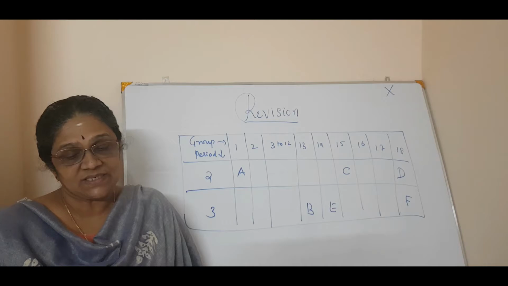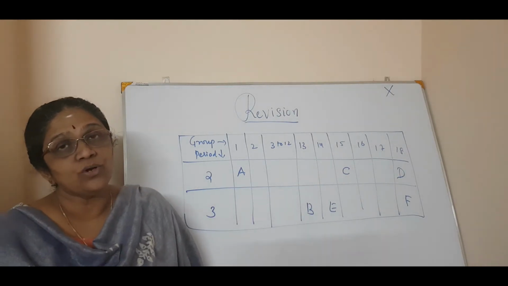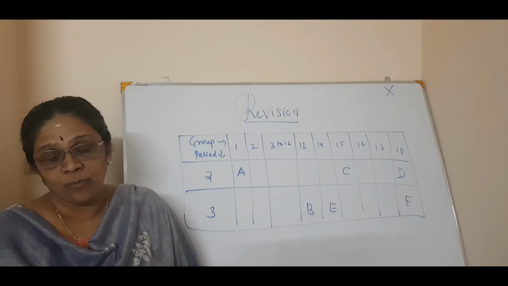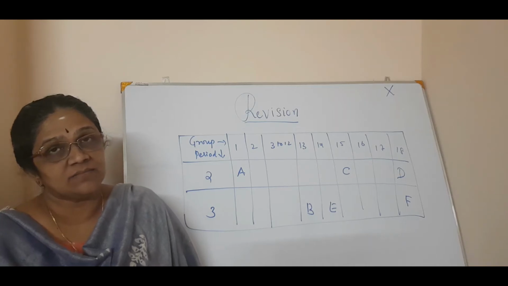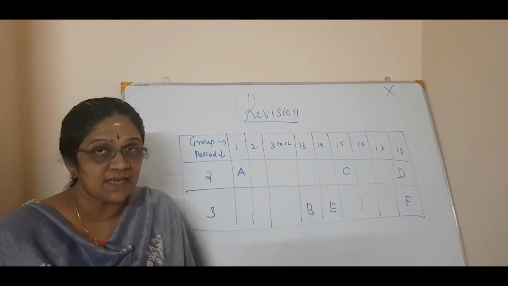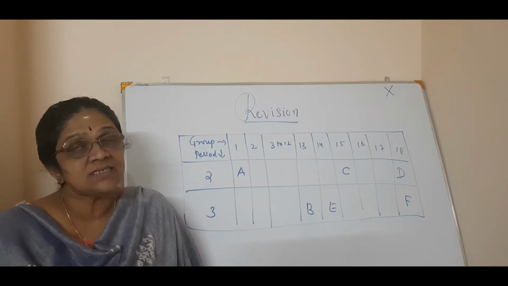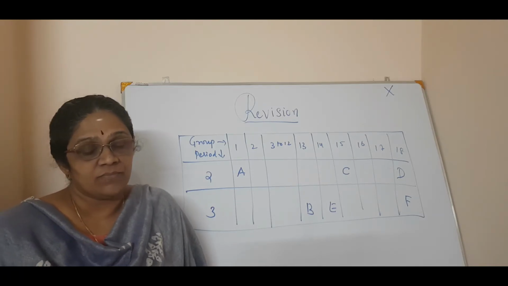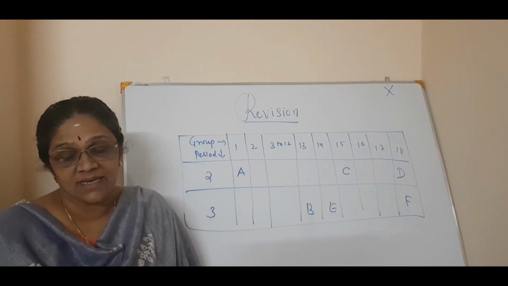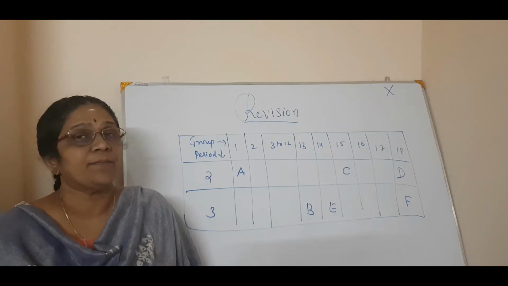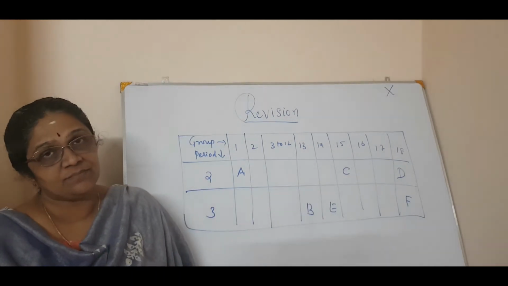Okay. Second question, out of B and C, whose atomic size is bigger and why? Once again, out of B and C, whose atomic size is bigger and why? Second question based on this table or periodic table.